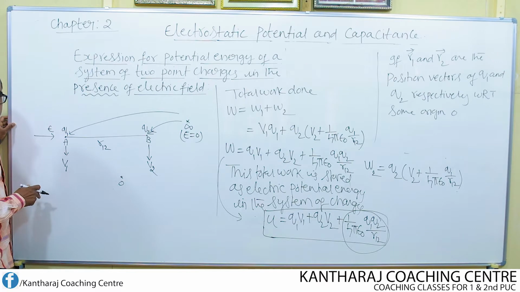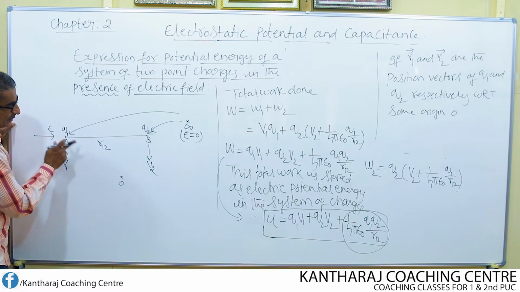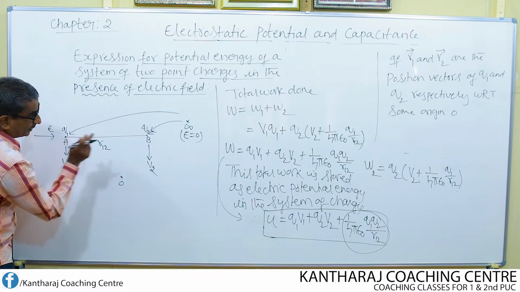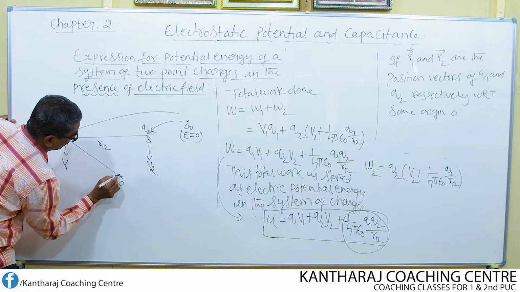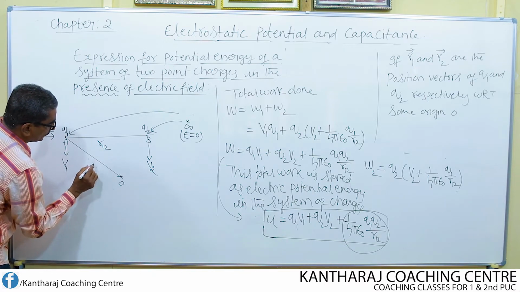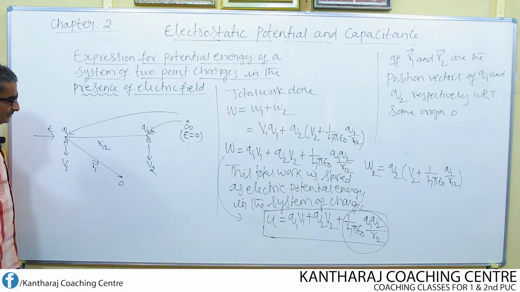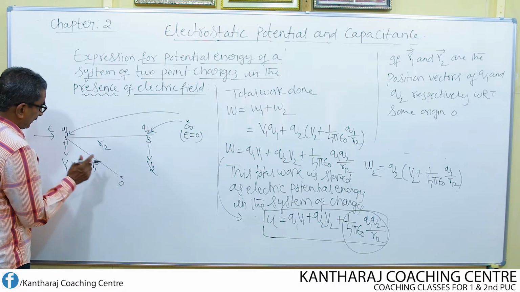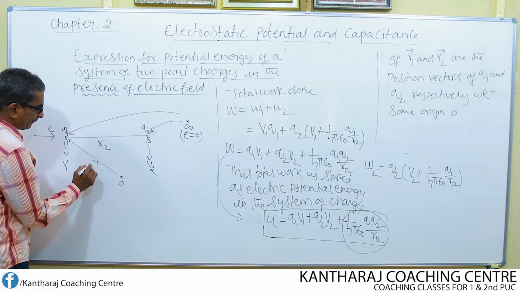Now suppose R1 is the position vector of the charge Q1 with respect to this origin. Let us represent that like this: R1 is the position vector of this charge Q1 with respect to this point O. I mark it like this, putting the arrow in this direction.